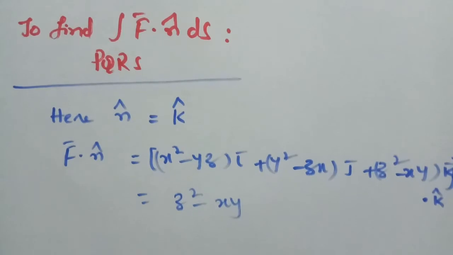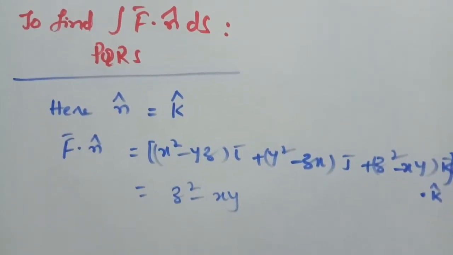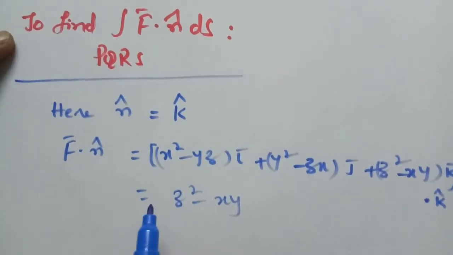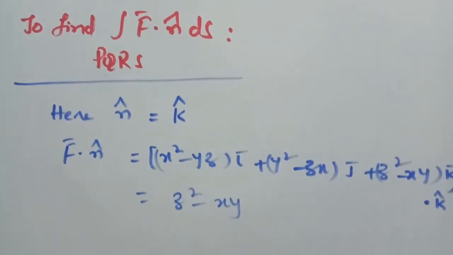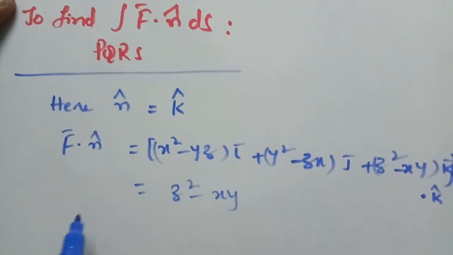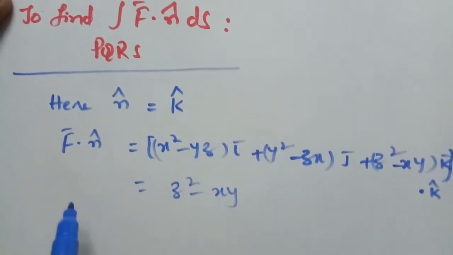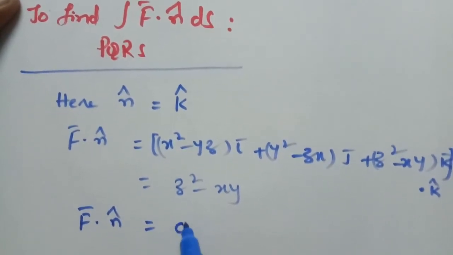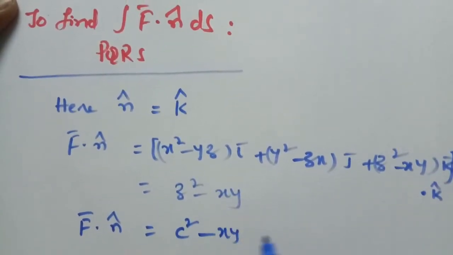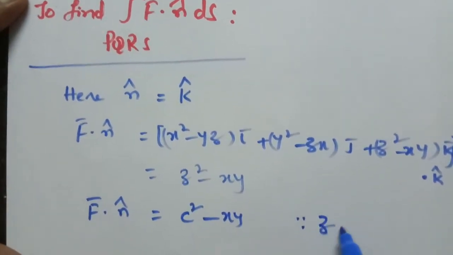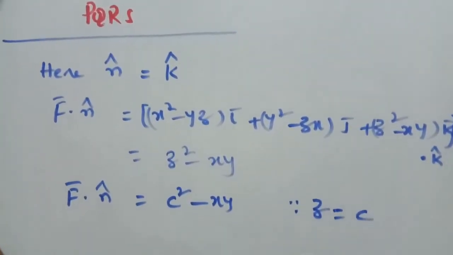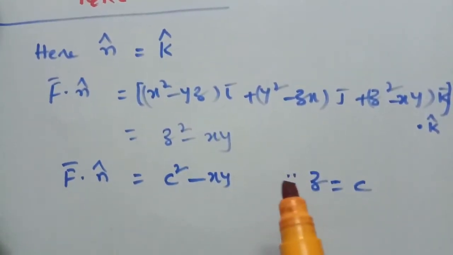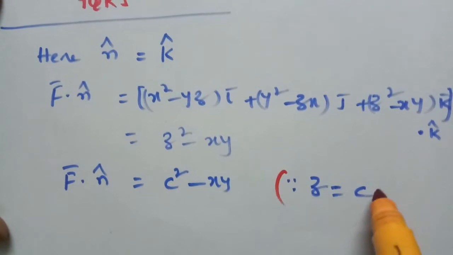This surface is z equal to c, therefore put z equal to c. f bar dot n cap is equal to c square minus xy.